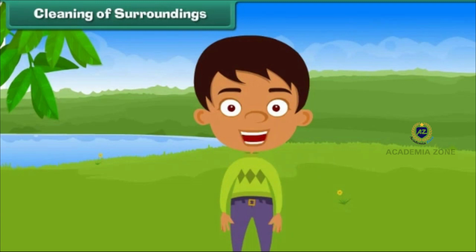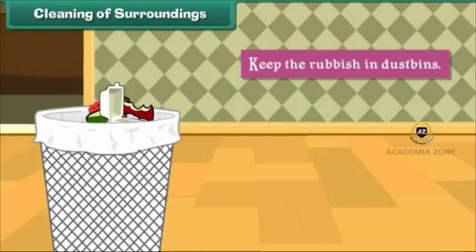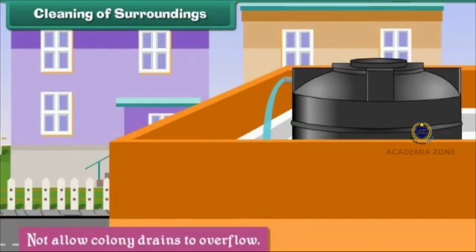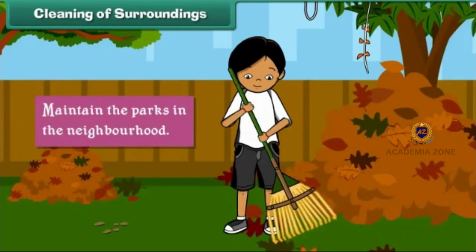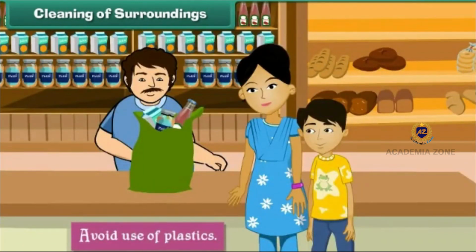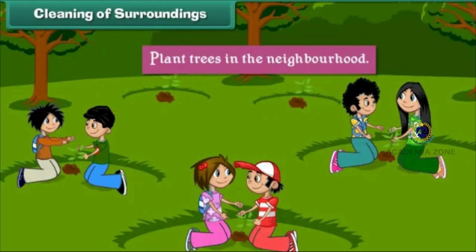Cleaning of surroundings. We should keep our surroundings clean in order to remain healthy. We should keep the rubbish in dustbins, not allow colony drains to overflow, maintain the parks in the neighborhood, avoid use of plastics, and plant trees in the neighborhood.